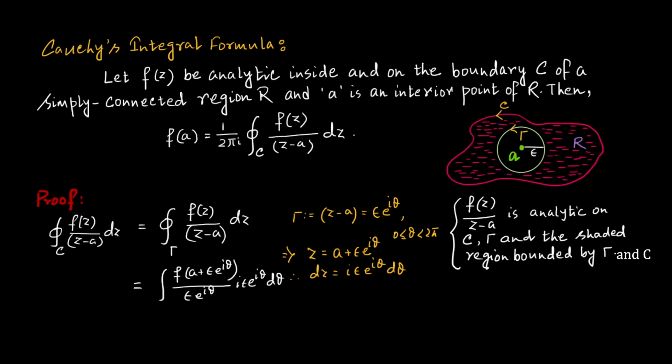Now, if you closely inspect these things, this epsilon gets cancelled. This e^(iθ) also gets cancelled.